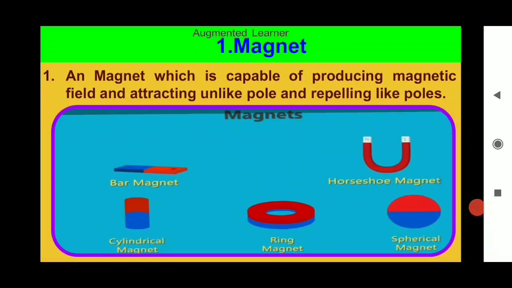Now, define what is magnet. A magnet is an object which is capable of producing a magnetic field, attracting unlike poles and repelling like poles.